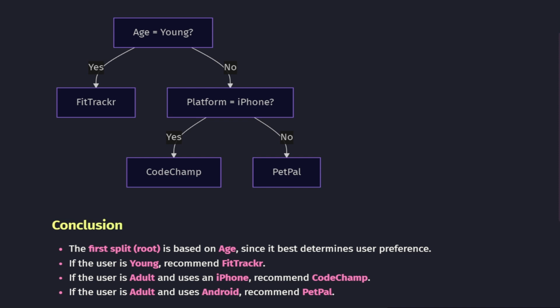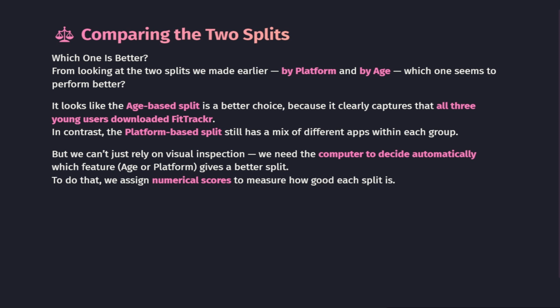So, which split is better, platform or age? If we look back at our two splits, the age-based split clearly separates the data: all 3 young users downloaded FitTracker. On the other hand, the platform-based split still has a mix of apps in each group, not as clear. So just by visual inspection, it seems like age is the better choice for the root of our tree.